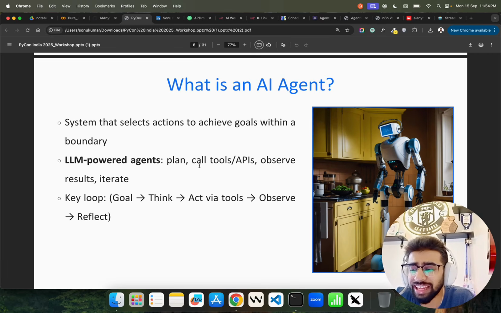So that's what an LLM is. Basically, it has a purpose. Your agent has to have a purpose when you're building agent solutions, LLM powered agents. The reason we have LLM powered agents here is because agent is not a new thing.